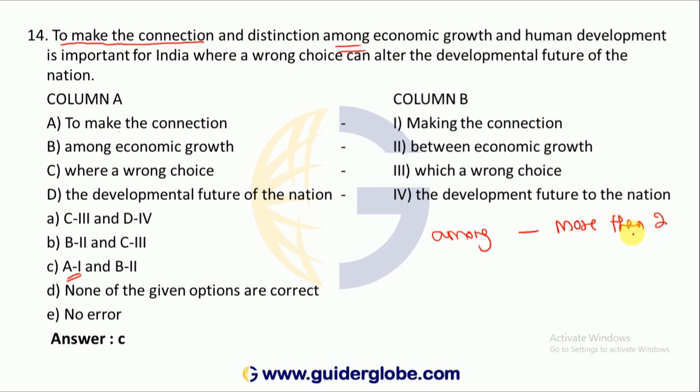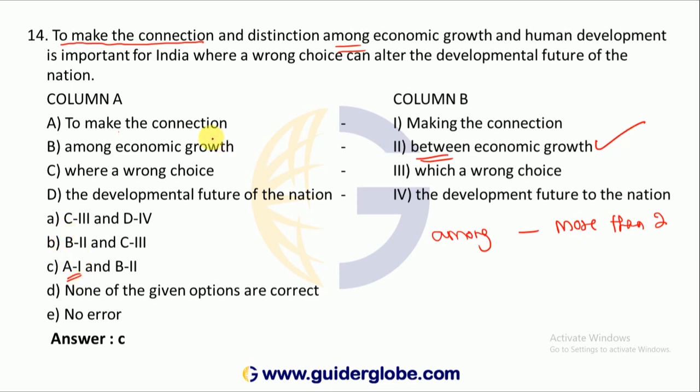There is no conflict among Ravi, Sekhar and Kumar. That is correct. There is no dispute between Sundar and Sekhar. Only 2. That means B2 definitely has to be changed. Among economic growth, between economic growth. This is correct.